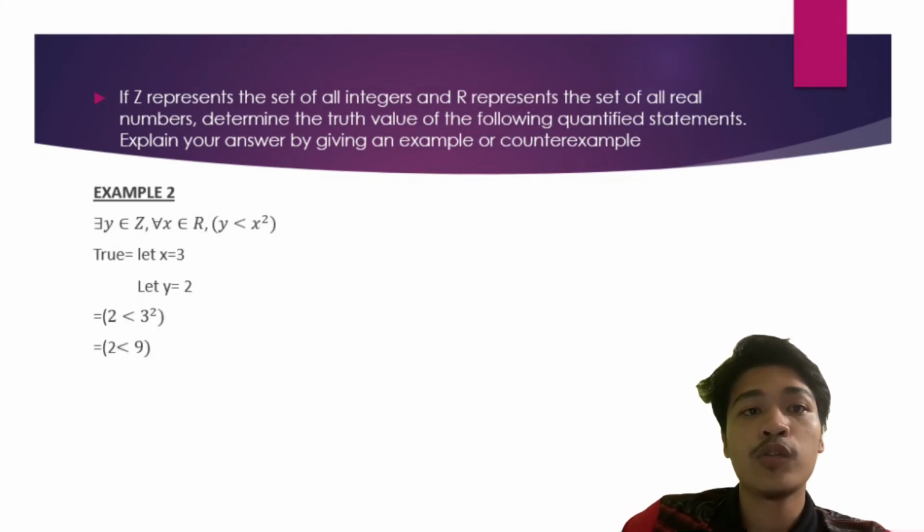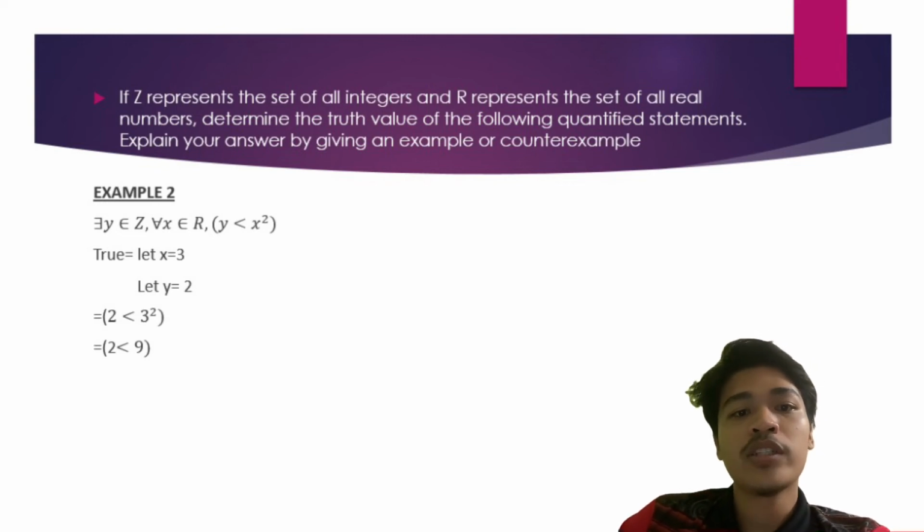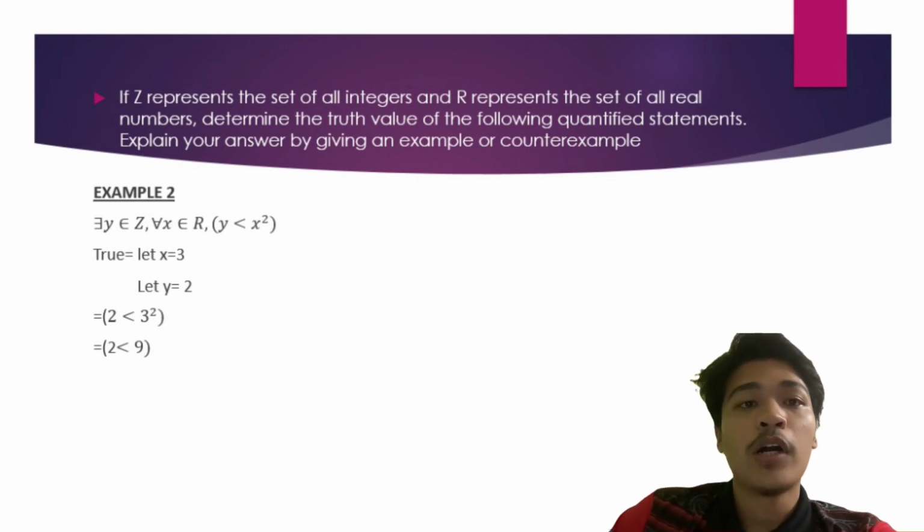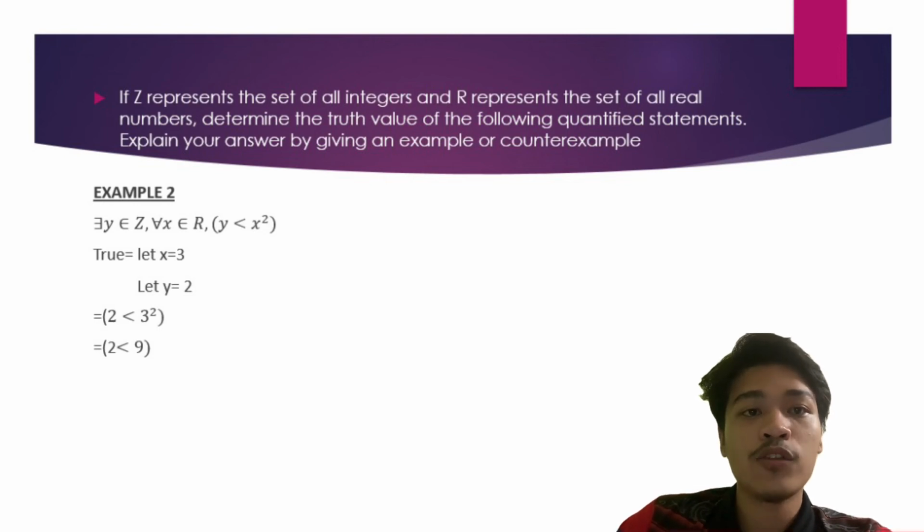Okay, let's jump to question number 2. This question states that for at least one y in the integers, for all x in the real numbers, y is smaller than x to the power of 2. For this question I substitute x with 3 and y with 2.